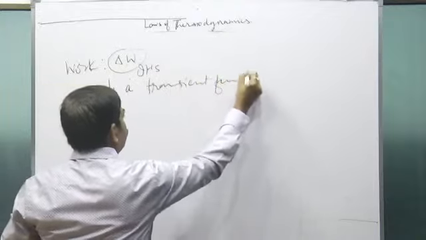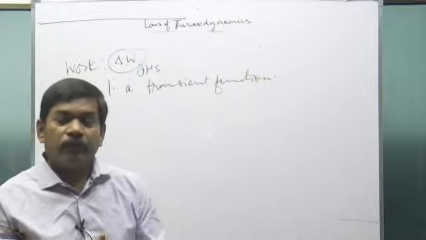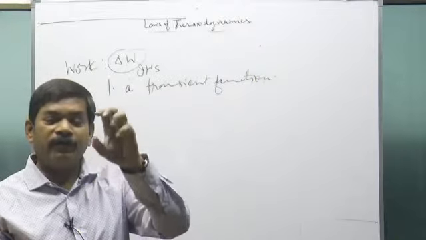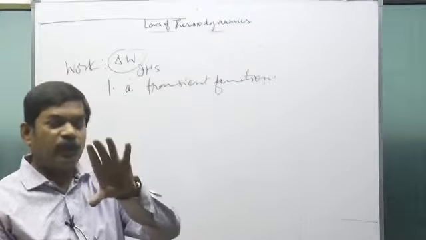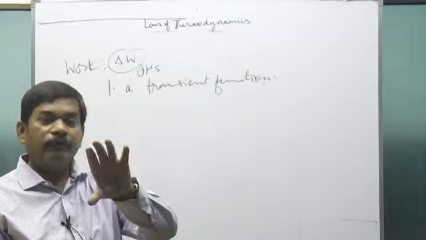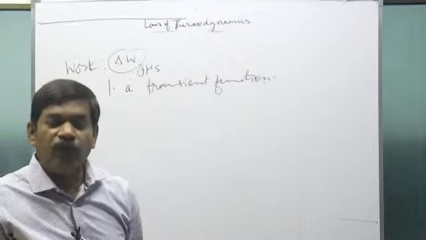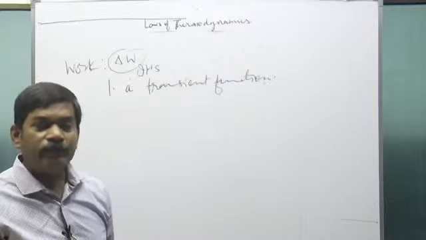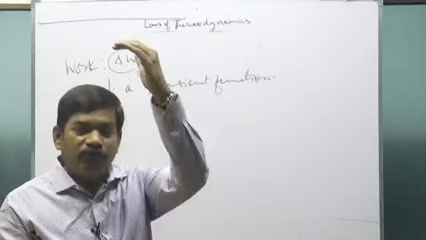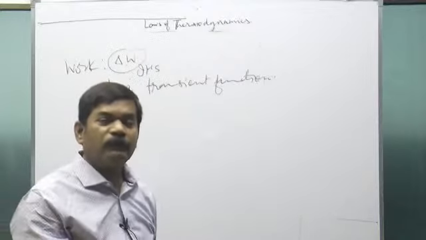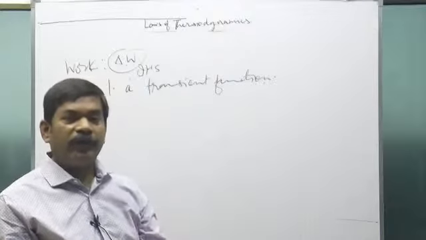Suppose there is a container with a gas and you're not doing anything, the system is in equilibrium. Then because no process is happening, volume is not increasing, volume is not decreasing, the piston will not be moving. That means no work is being done, and work is not defined there.